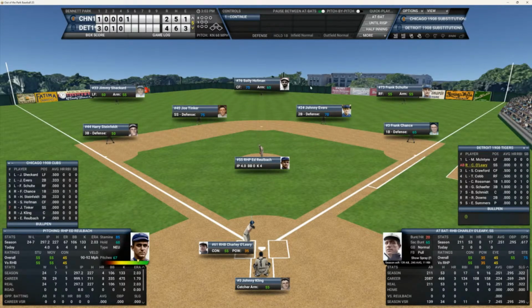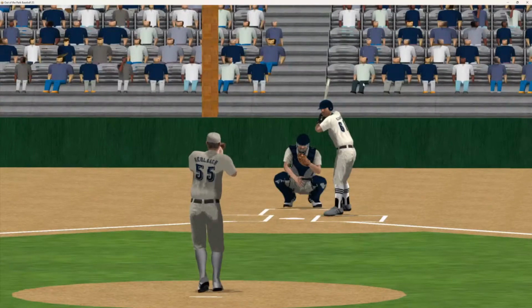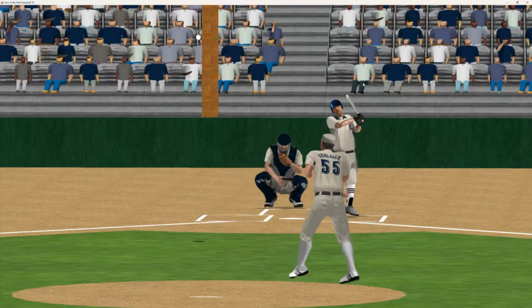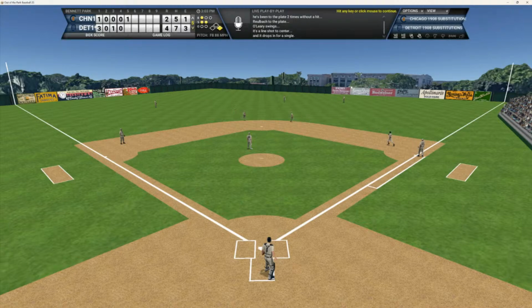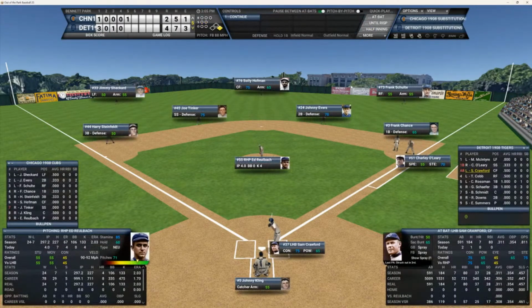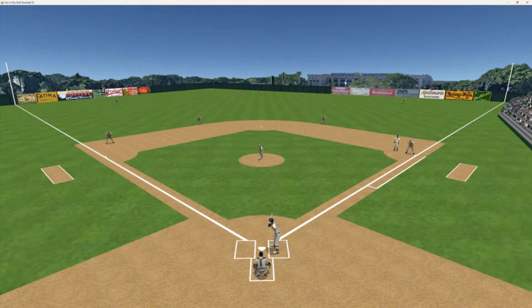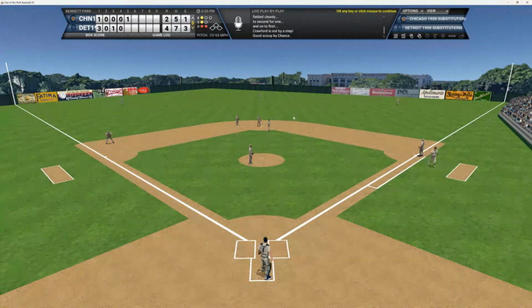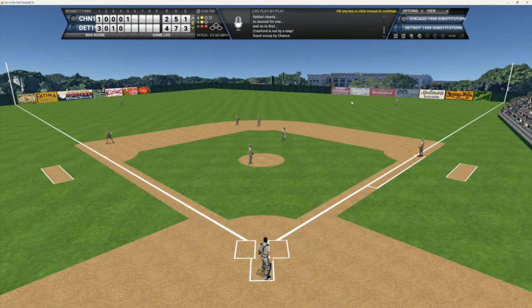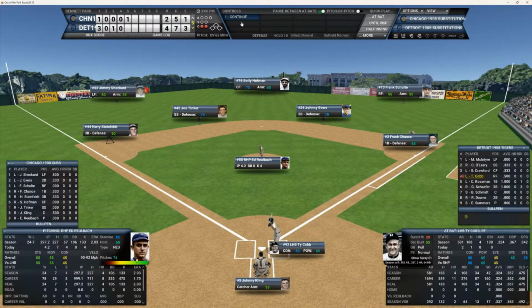We got O'Leary, Crawford, and Cobb due up. Charlie's 0 for 2 today. Here's the 1-2 pitch to O'Leary. And he hits that ball to center field for a leadoff single. So the Tigers get the leadoff batter aboard here for Sam Crawford. Crawford's 1 for 2. O'Leary with decent speed down there at first. Here's the 1-1 pitch to him. And that's going to be hit down, Tinker to Evers to Chance. The 3 saddest words in baseball. Tinker to Evers to Chance. Double play. 2 outs now and nobody on for Ty Cobb.